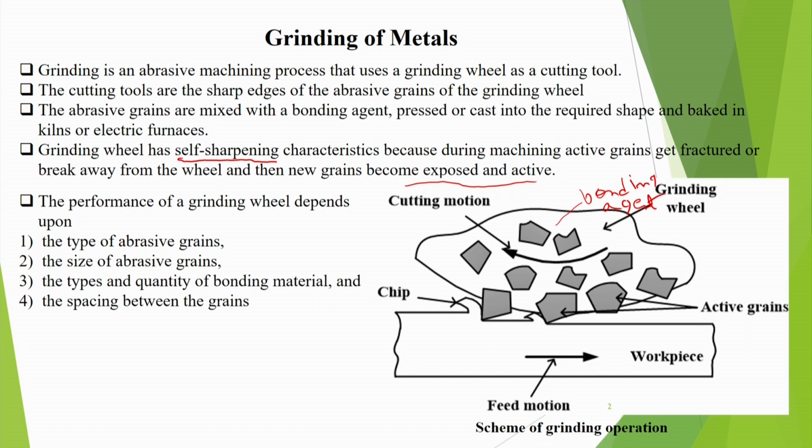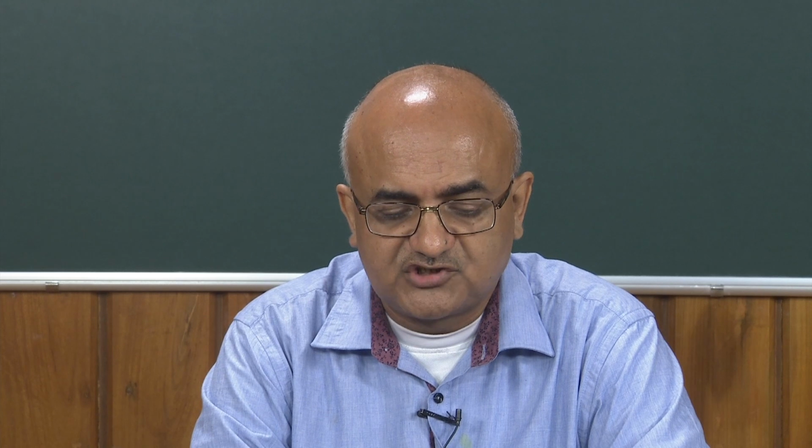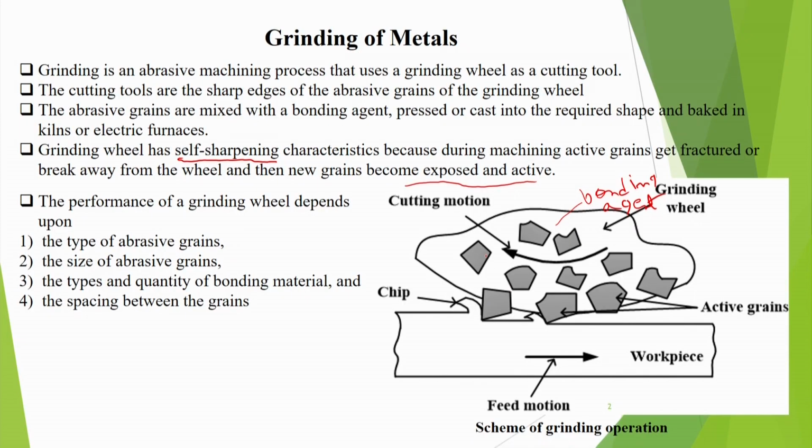Performance of a grinding wheel depends mainly on 4 factors. One is the type of abrasive grains. What type of abrasive grains are you using? There are different types of abrasives, like aluminum oxide or silicon carbide. You have to decide which type of abrasive grain has to be used. Every abrasive grain will have different characteristics. Then, what is the size of the abrasive grains? You have to decide the size of the abrasive grains, and we decide the type and quantity of bonding material.